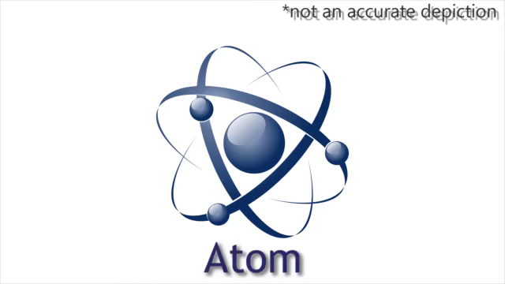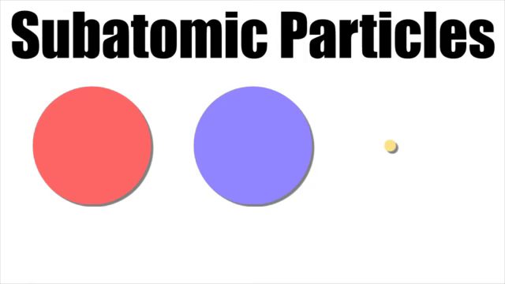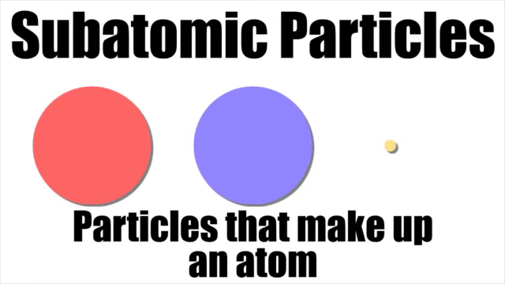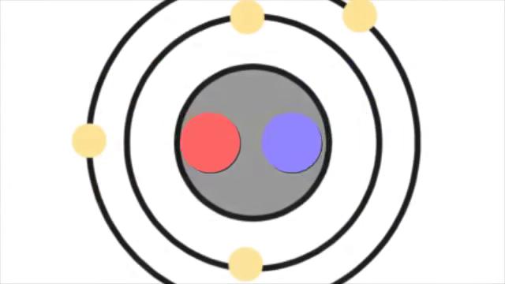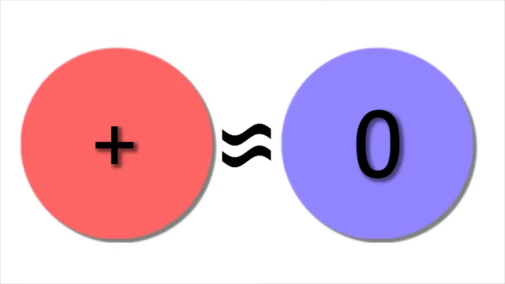The tiniest unit that keeps an element's chemical properties together is simply known as an atom. Atoms are made up of three different things: protons, neutrons, and electrons. All three fall into the category of subatomic particles, or in other words, particles that make up an atom. Protons and neutrons are located in the center of an atom, in the area known as the nucleus. Protons have a positive charge, while neutrons don't really have any charge at all, hence their names.